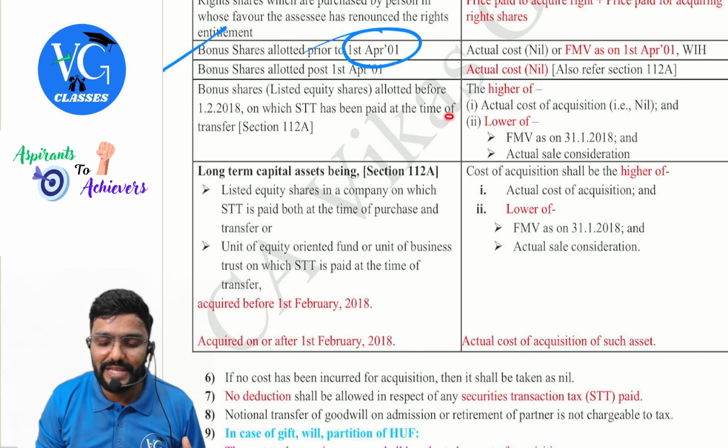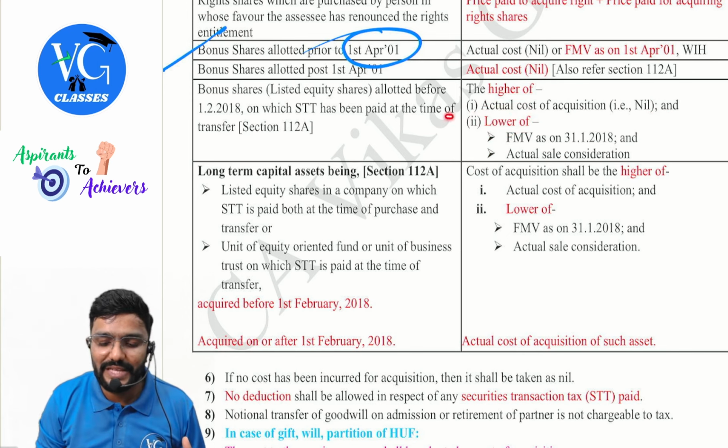Sir, what if it is ETF? ETF is covered under 112A. They don't give indexation for it. But if this ETF was purchased before 1st February 2018, guys, because 112A was brought into effect from 1st February 2018, they said, if you have purchased ETF before 1st February 2018, claim the cost like this.